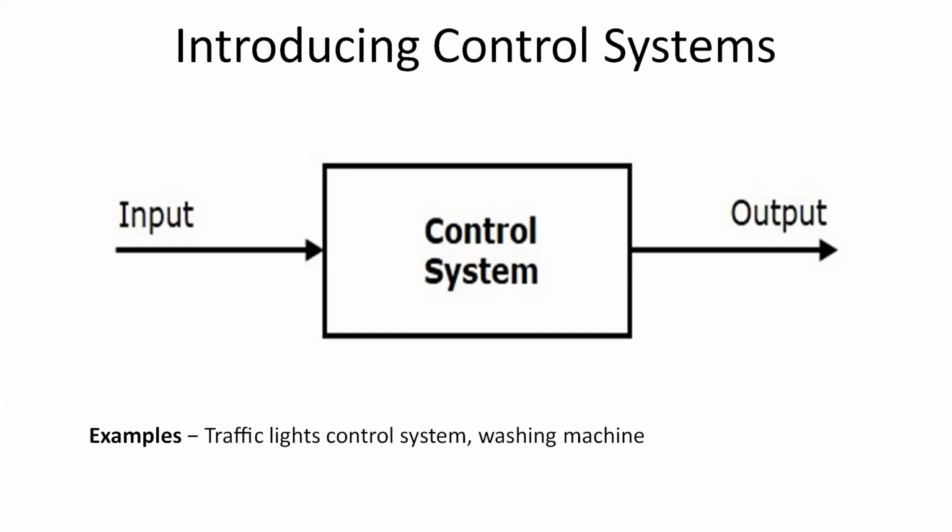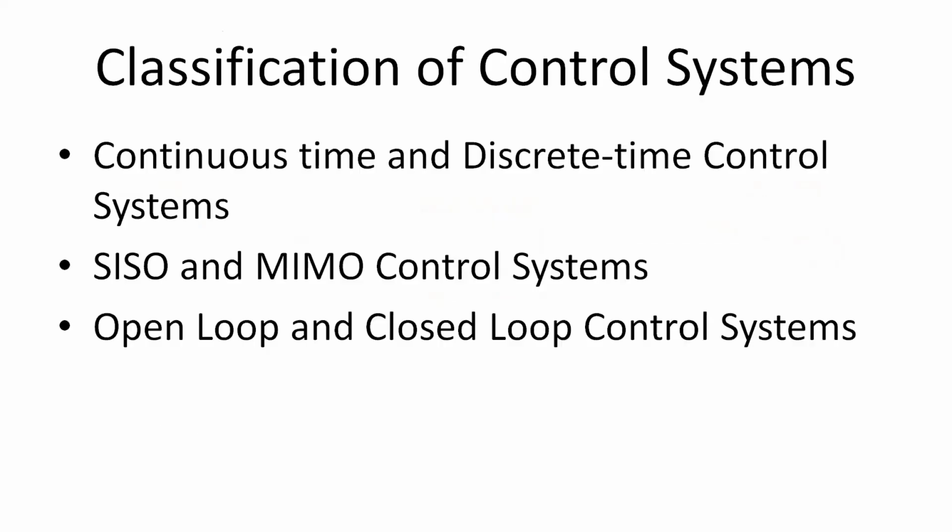If you see the traffic light control system, here a sequence of input signals is applied to this control system and the output is one of the three lights that will be on for some duration of time. During this time, the other two lights will be off. Based on the traffic study at a particular junction, the on and off times of the lights can be determined. Accordingly, the input signal controls the output. So, we understand that the traffic lights control system operates on a time basis.